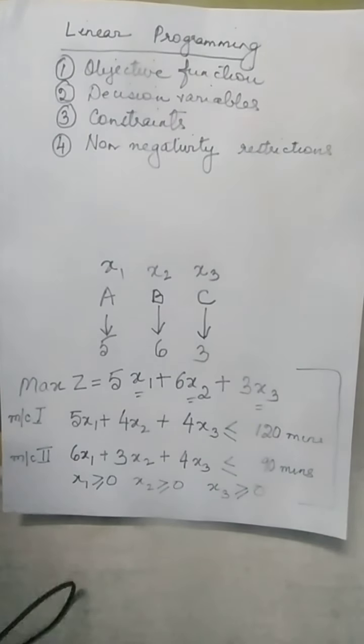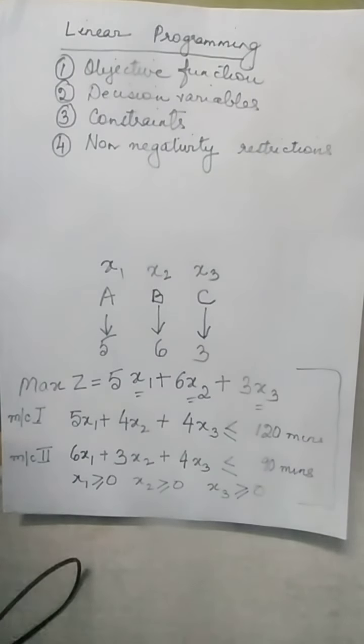This is called the formulation of the linear programming model. So I took a simple example to show you the formulation of the linear programming model. In the next class, I'll take up more complex examples to show you the formulation of the linear programming model.